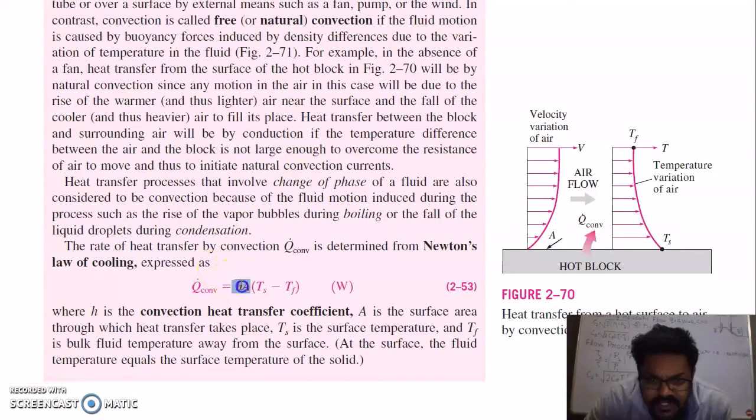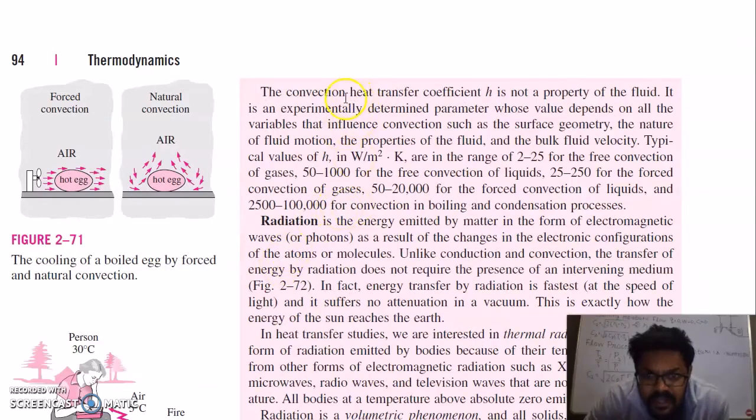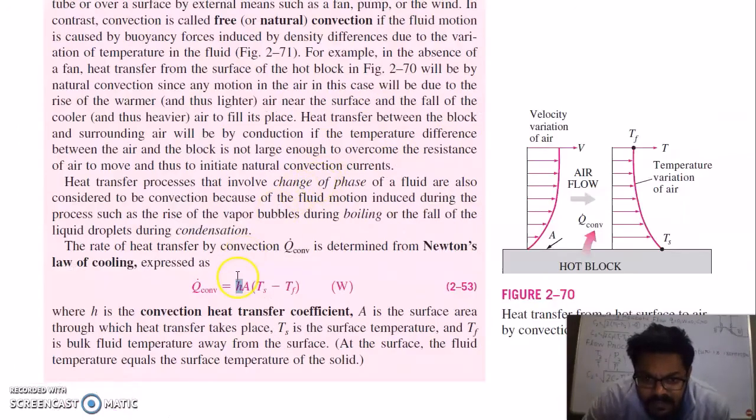This value of h we have to determine, because the area of the surface is known, the surface temperature is known, and the fluid temperature, that is the velocity and temperature of air, we know. So we have to find h, the convection heat transfer coefficient. The convection heat transfer coefficient h is not a property of the fluid. It is an experimentally determined parameter whose value depends on all variables that influence convection, such as surface geometry, the nature and properties of the fluid, and bulk fluid velocity. So the value of h is found experimentally.